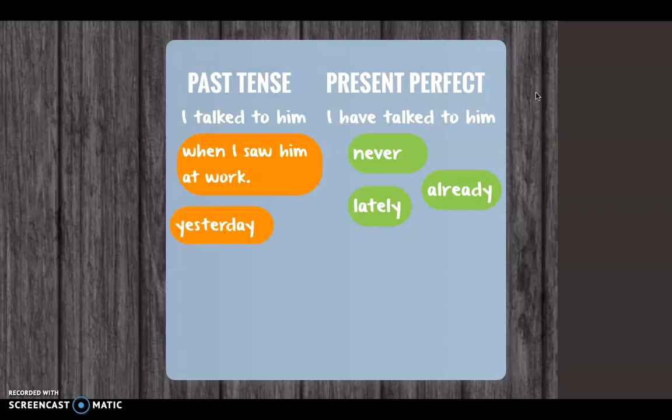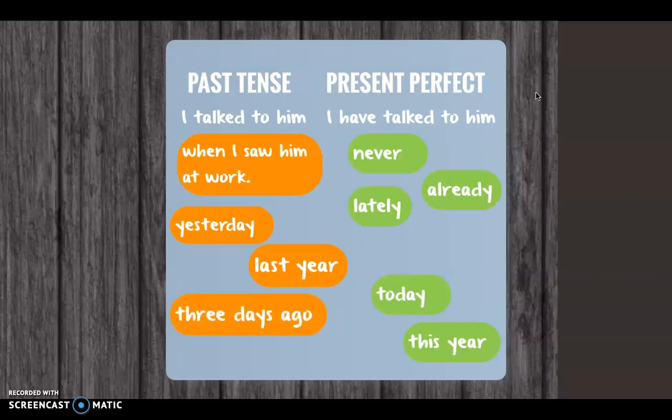Or I talked to him yesterday, definitely done, definitely in the past, versus I have talked to him today. Today is not over. I talked to him last year is very similar to yesterday, and I have talked to him this year is very similar to today because this year is not over, it's ongoing. Now, I talked to him 3 days ago or in 2019 could be interpreted as something recent. So if we say recently, we don't specify exactly when the action happened, and we use it with the present perfect. I have recently talked to him.